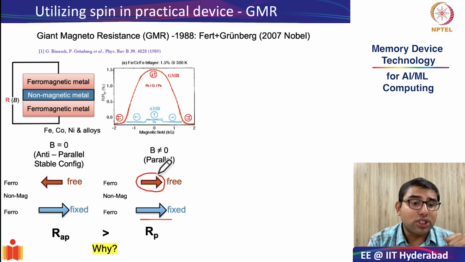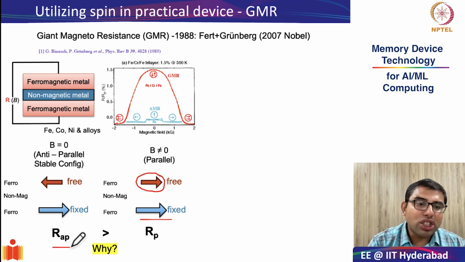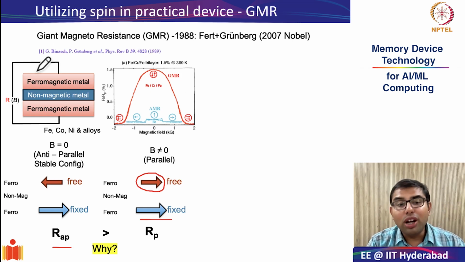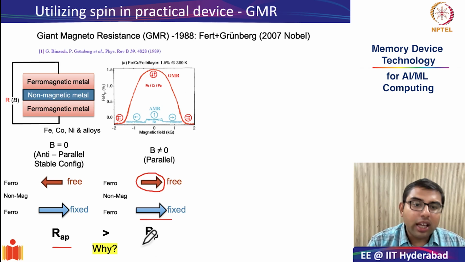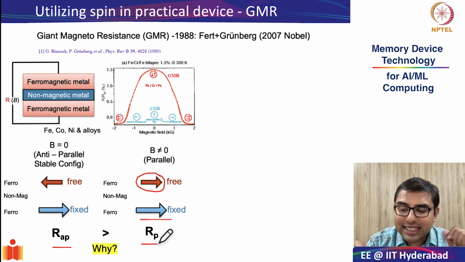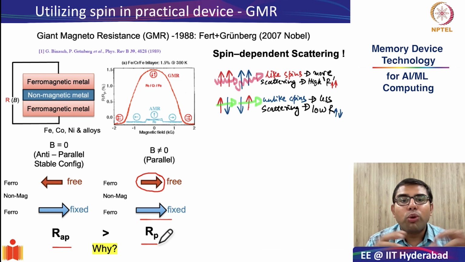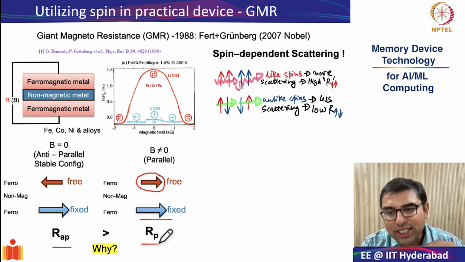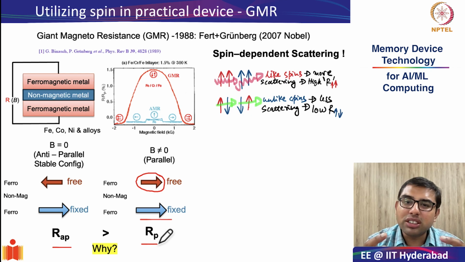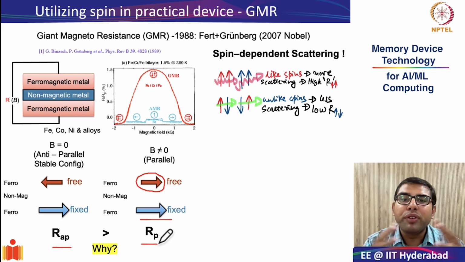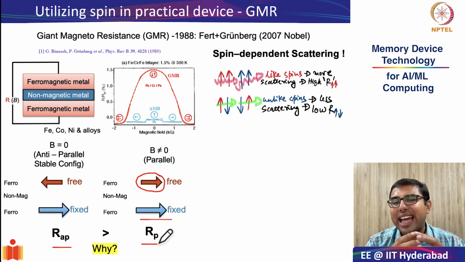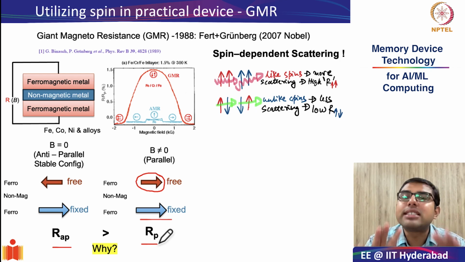So this is well understood, but still it does not answer the question: why is the resistance of this stack in the anti-parallel configuration greater than that in the parallel configuration? To understand that, we have to be familiar with a really complicated concept in quantum mechanics called spin-dependent scattering. Now, a full treatment of spin-dependent scattering requires you to understand exchange interactions, which are an integral part of spin systems when you give them a quantum mechanical treatment. But of course, that is not really necessary for this course.